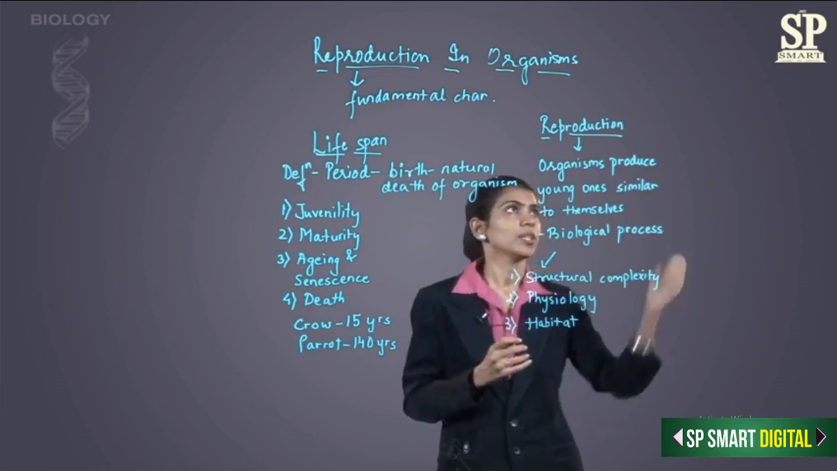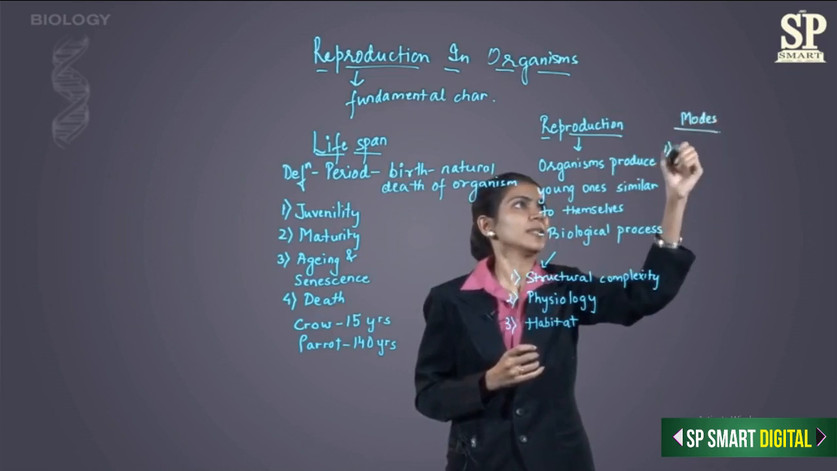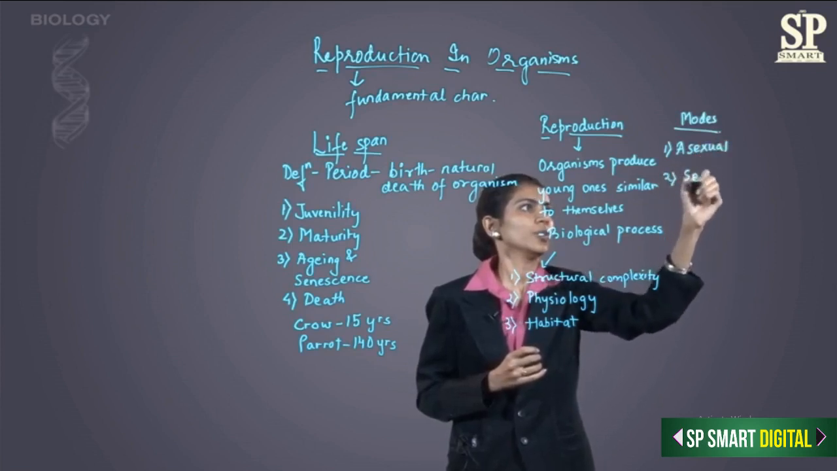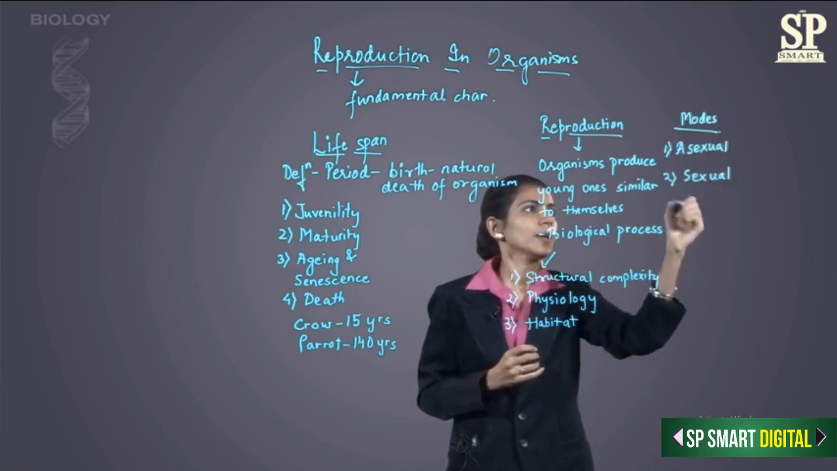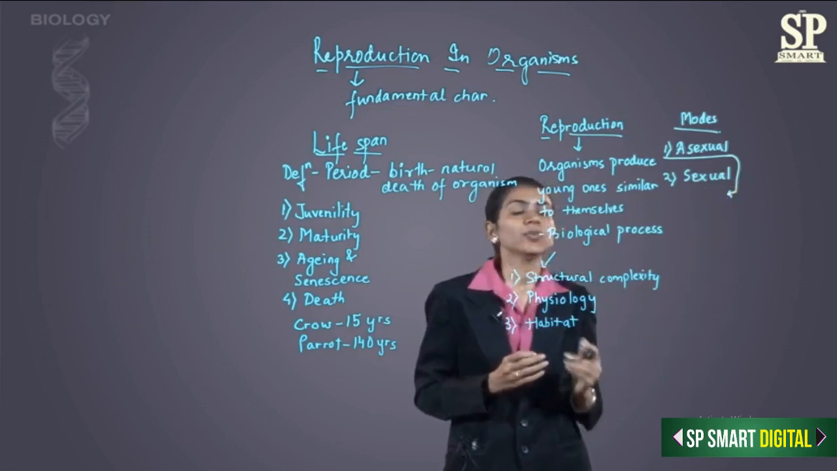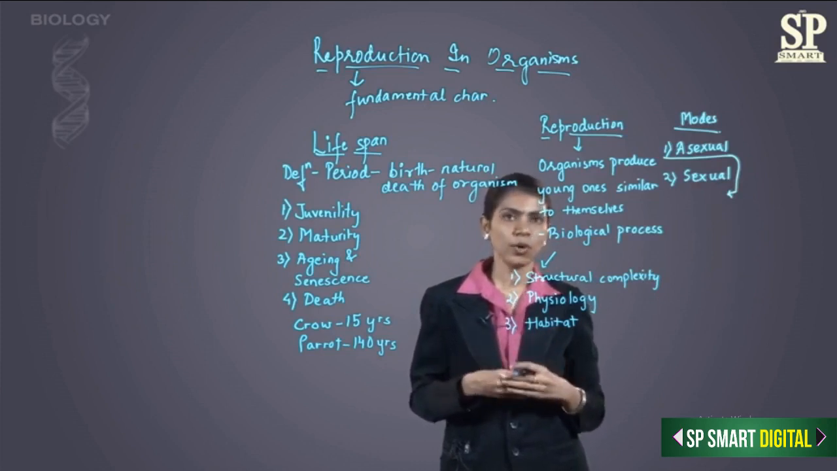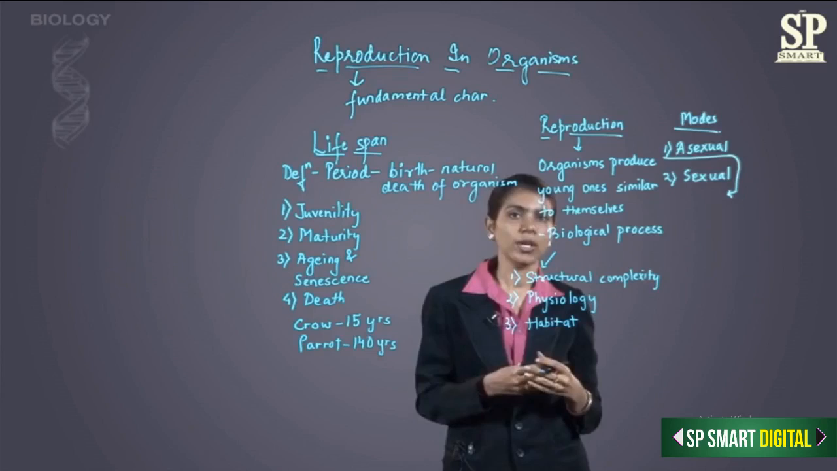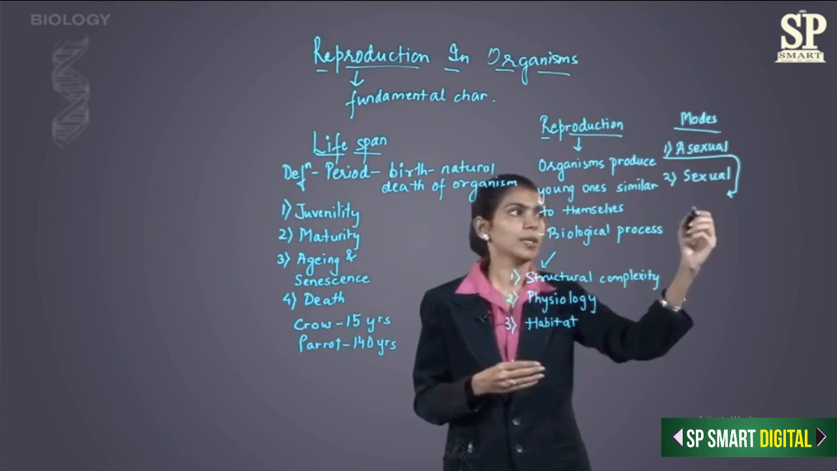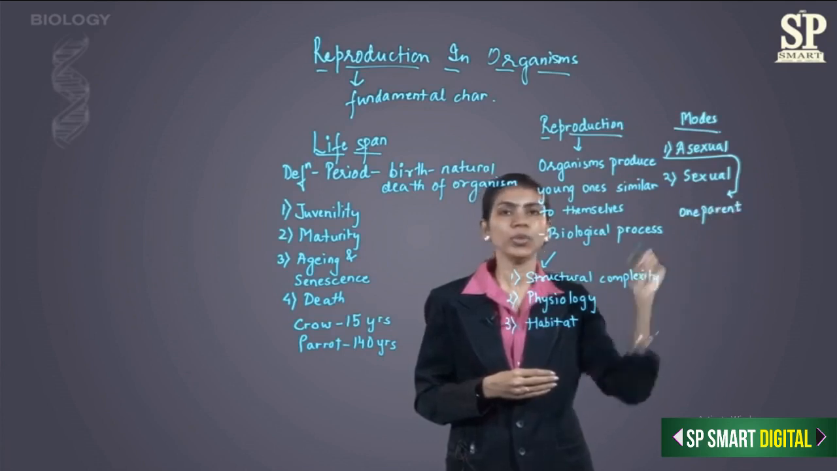Basically, there are two modes of reproduction. The first is asexual mode, and second is sexual mode of reproduction. Let us first understand the asexual mode. Asexual mode of reproduction means wherein only one parent is required to produce the offspring. When I say offspring, I mean the progeny or the next generation. So here only one parent is involved. Two parents are not required to produce an offspring. So the main point is one parent is involved in formation of a new individual.